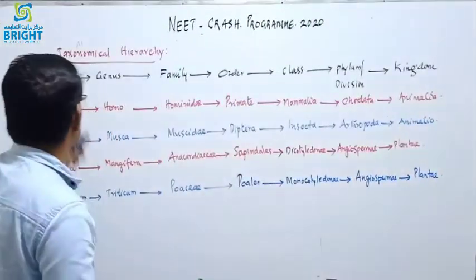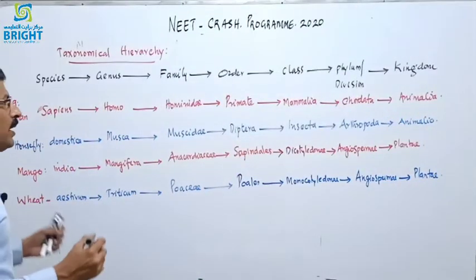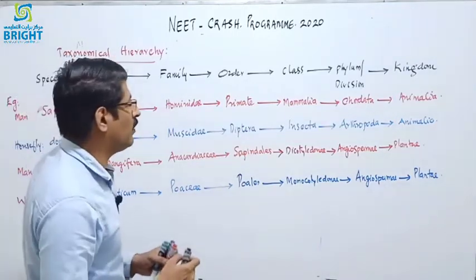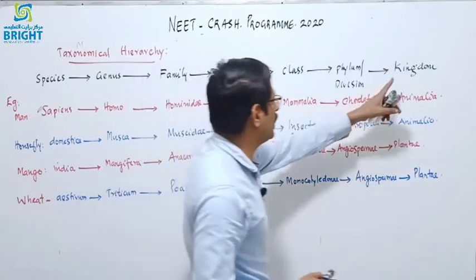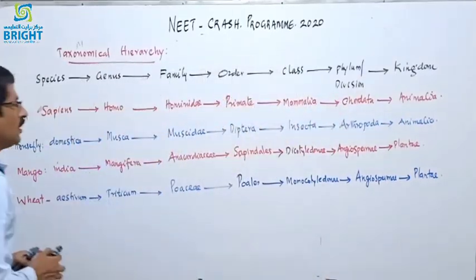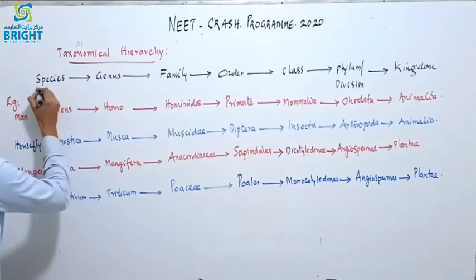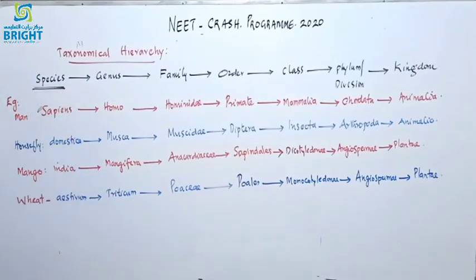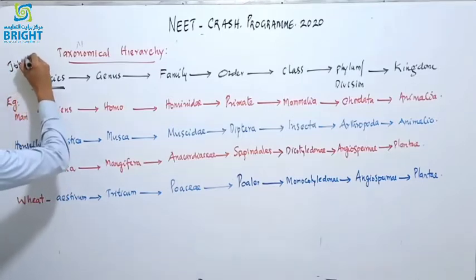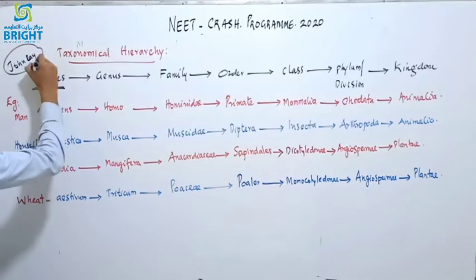Now the taxonomical hierarchy, with some examples as given in the NCERT. In lower classes also we have studied the taxonomical hierarchy, starting with kingdom, phylum, class, order, family, genus and species. The basic fundamental unit of the taxonomical hierarchy is species. And we know that the term species was introduced by John Ray. Don't forget the name, John Ray.